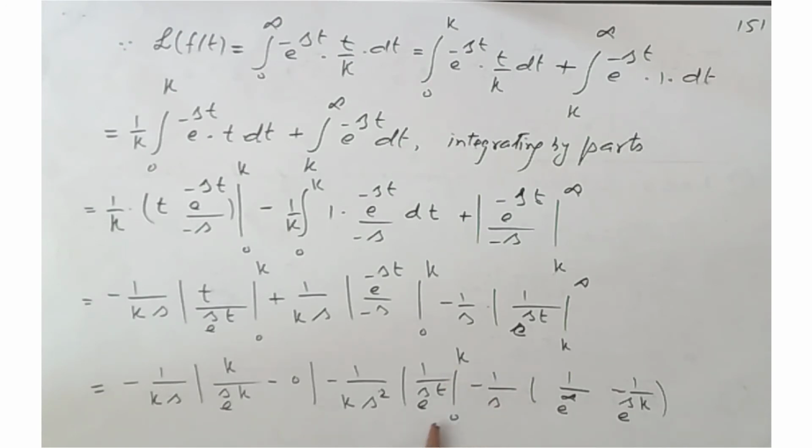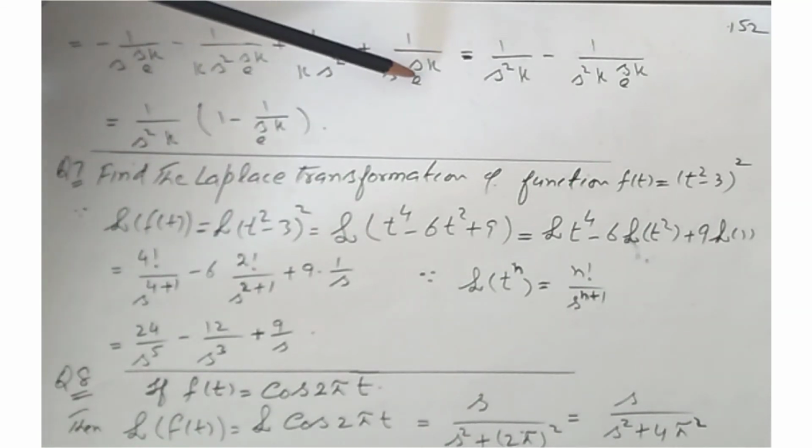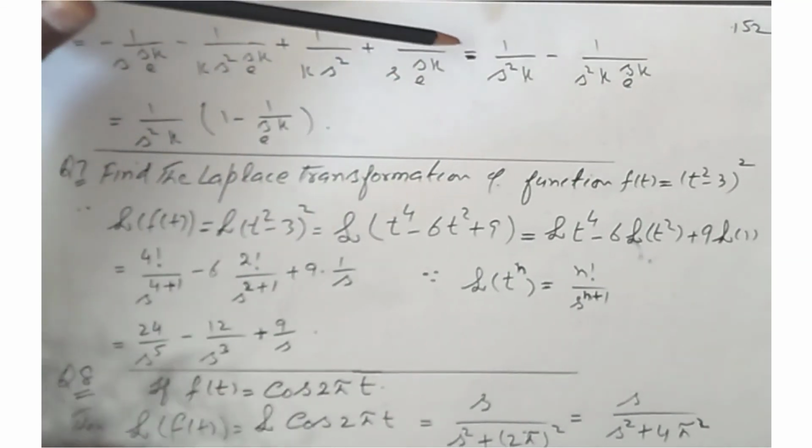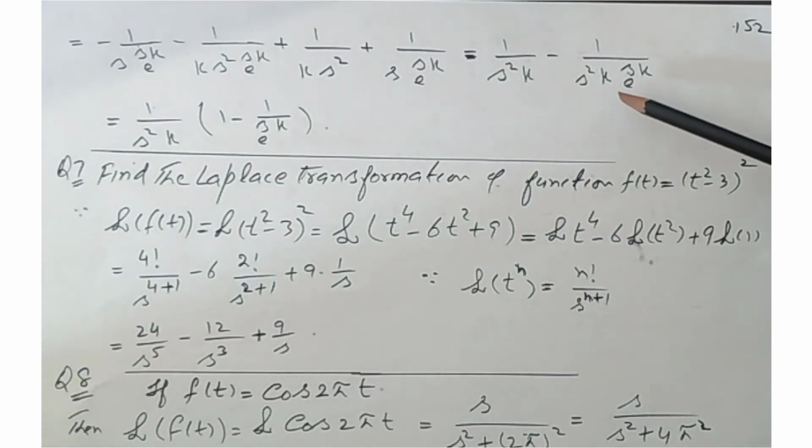So in the next step we apply the limit here, in place of t we put k minus, in place of t we put 0, and then simplification gives us this. This is equal to minus 1 by s times e^(-sk) minus 1 by ks square e^(-sk) plus 1 by ks square plus 1 by s times e^(-sk), equal to 1 by ks square plus... minus 1 by s square k e^(-sk).